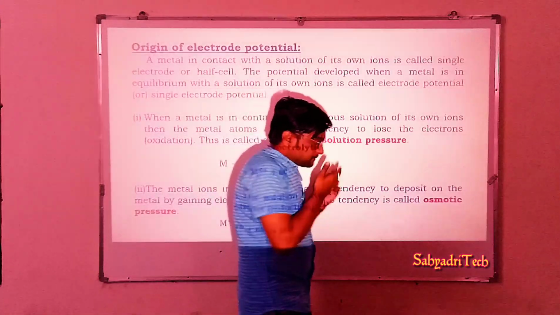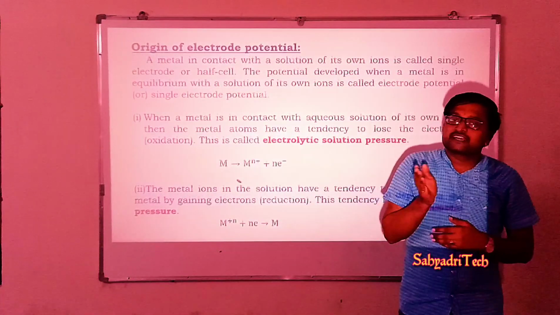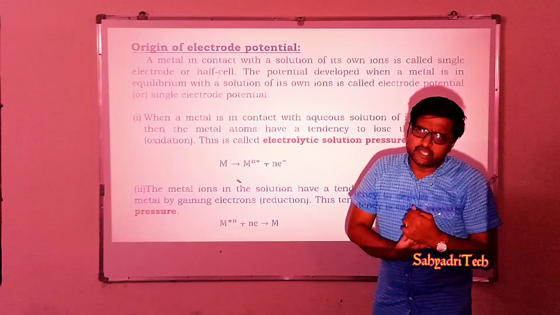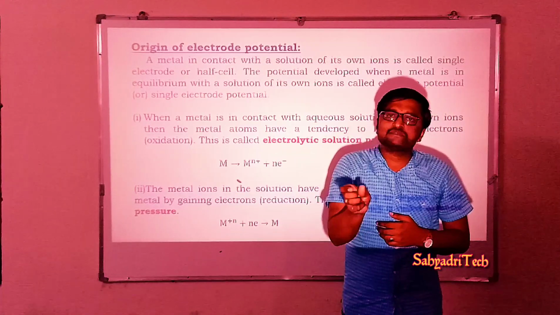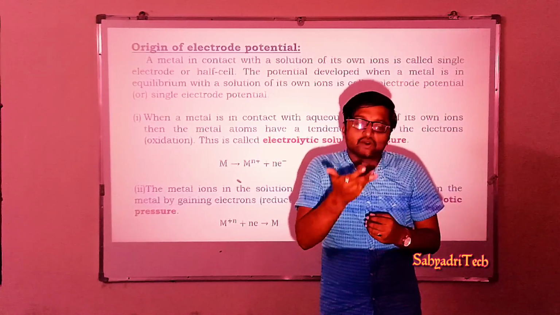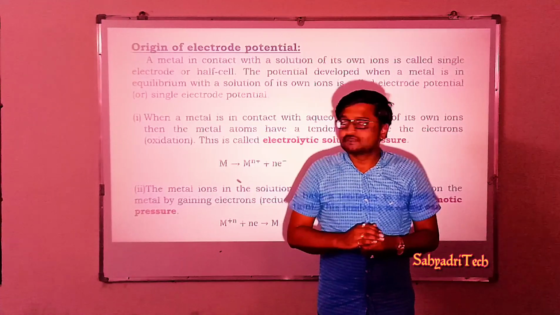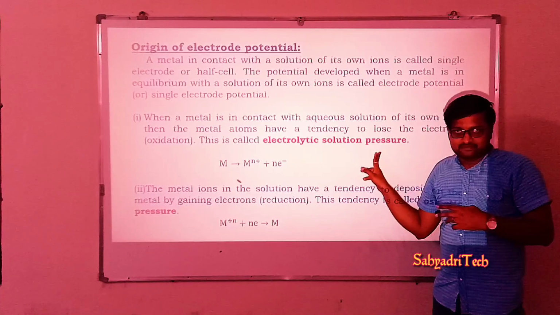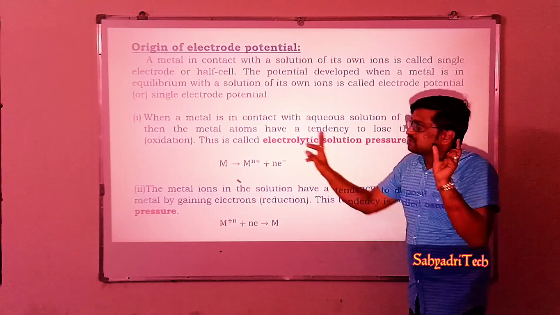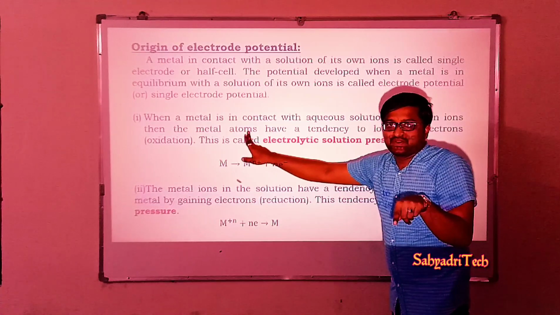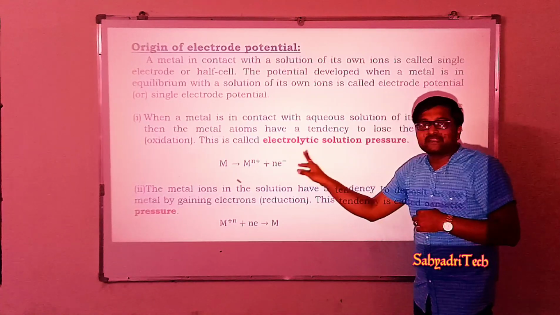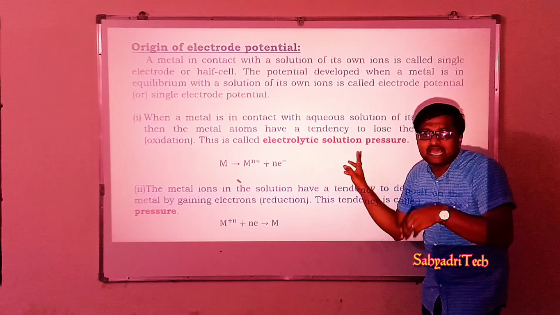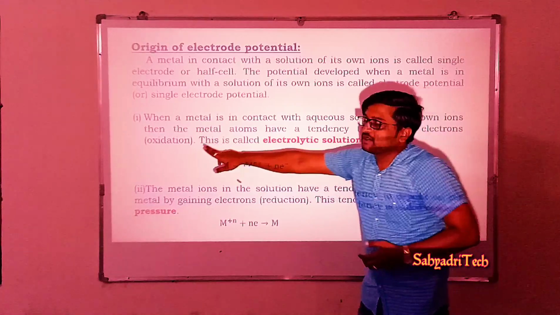I repeat, whenever metal is in contact with the solution of its own ions, the metal atoms have a tendency to lose one or more electrons. It is called electrolytic solution pressure. To be remembered here, the metal atoms of an electrode have electrolytic solution pressure. It means they have a tendency to undergo oxidation.